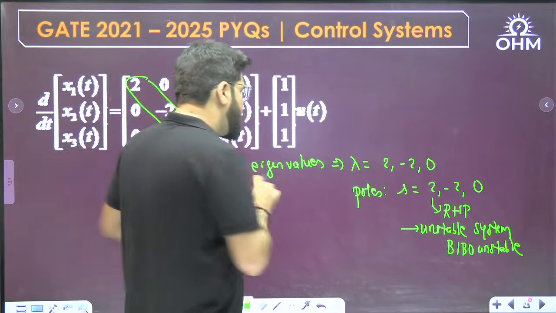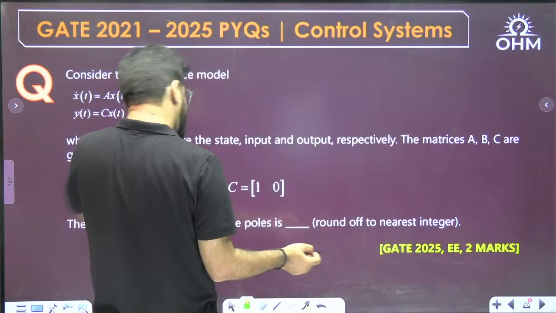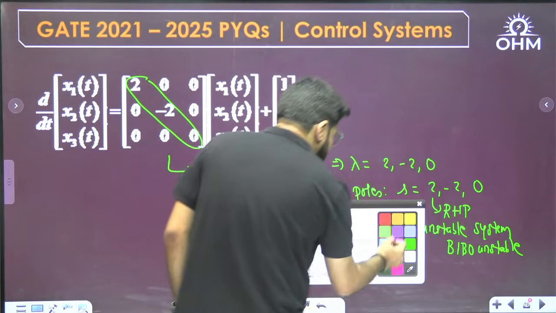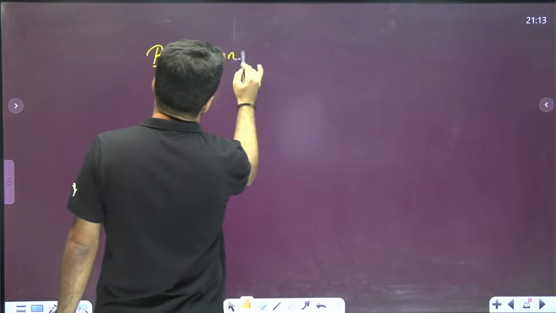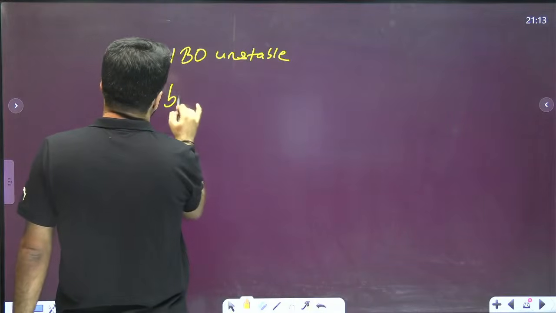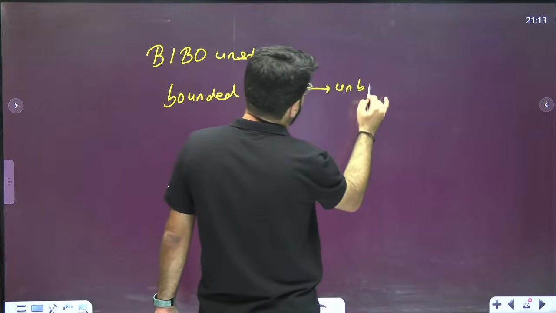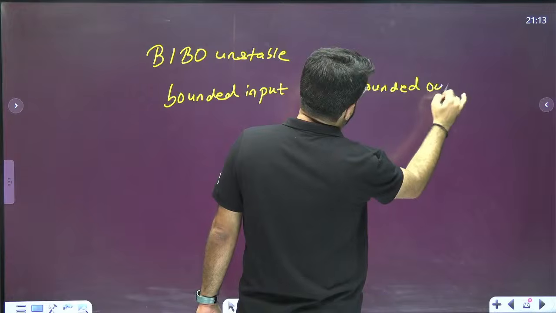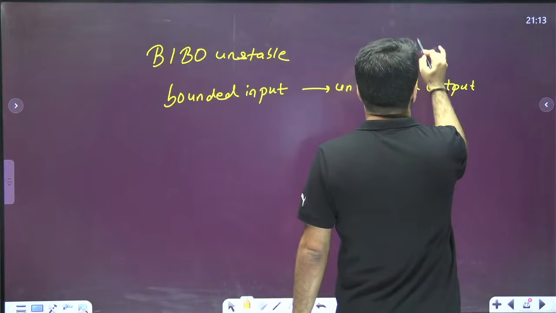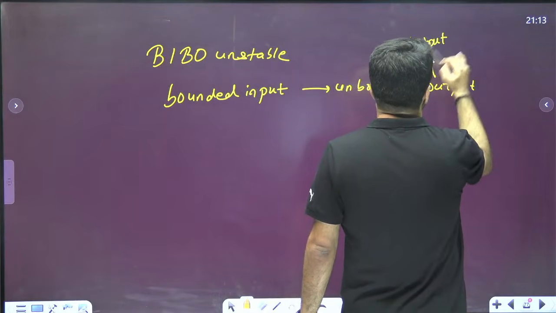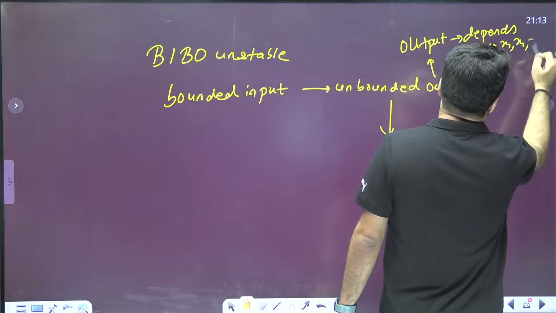What is the comment I will place here? Because the system is BIBO unstable, bounded input will produce unbounded output, and output depends on the state variables x1, x2, x3.